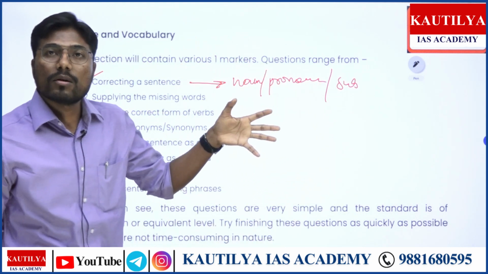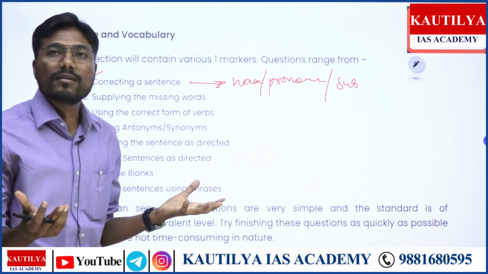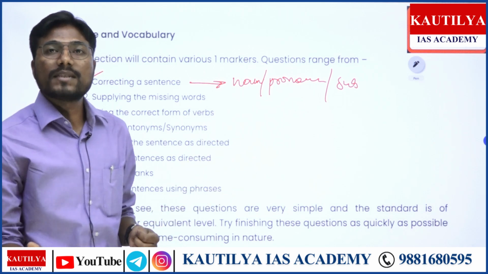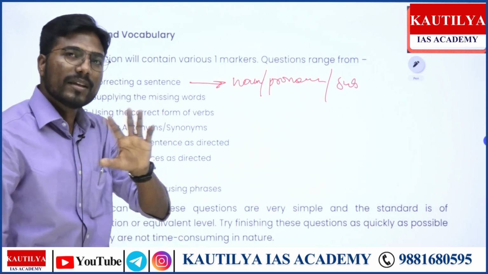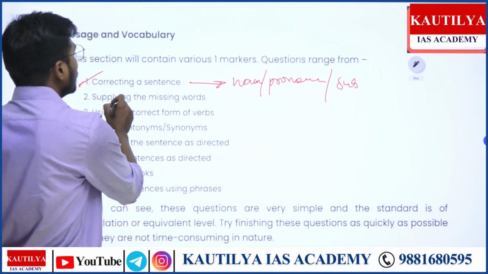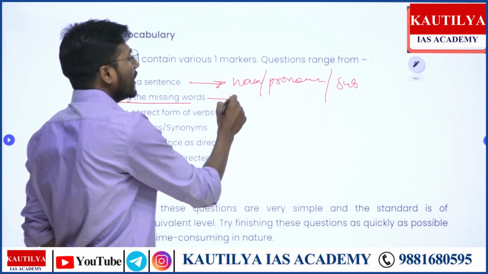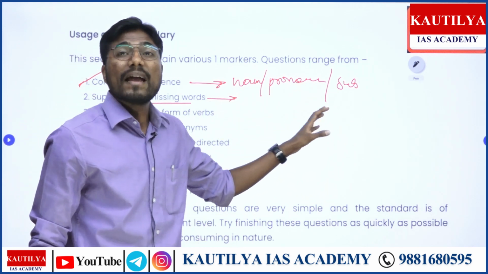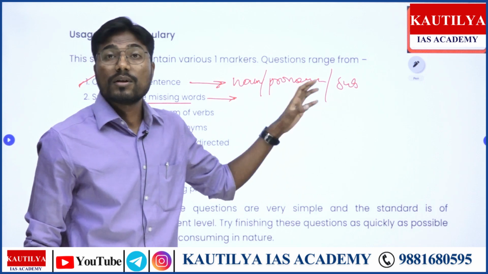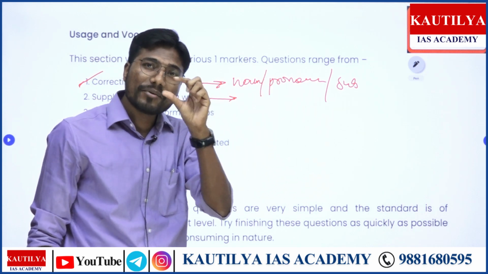Either or, neither nor, not only but also, how are you going to use it, right? When we come to one plural, second singular, how are you going to match with the verb? So everything will be clear, don't worry. Supplying the missing word: you will be given a complete sentence and one blank will be left. So you are supposed to find out the exact, accurate word.